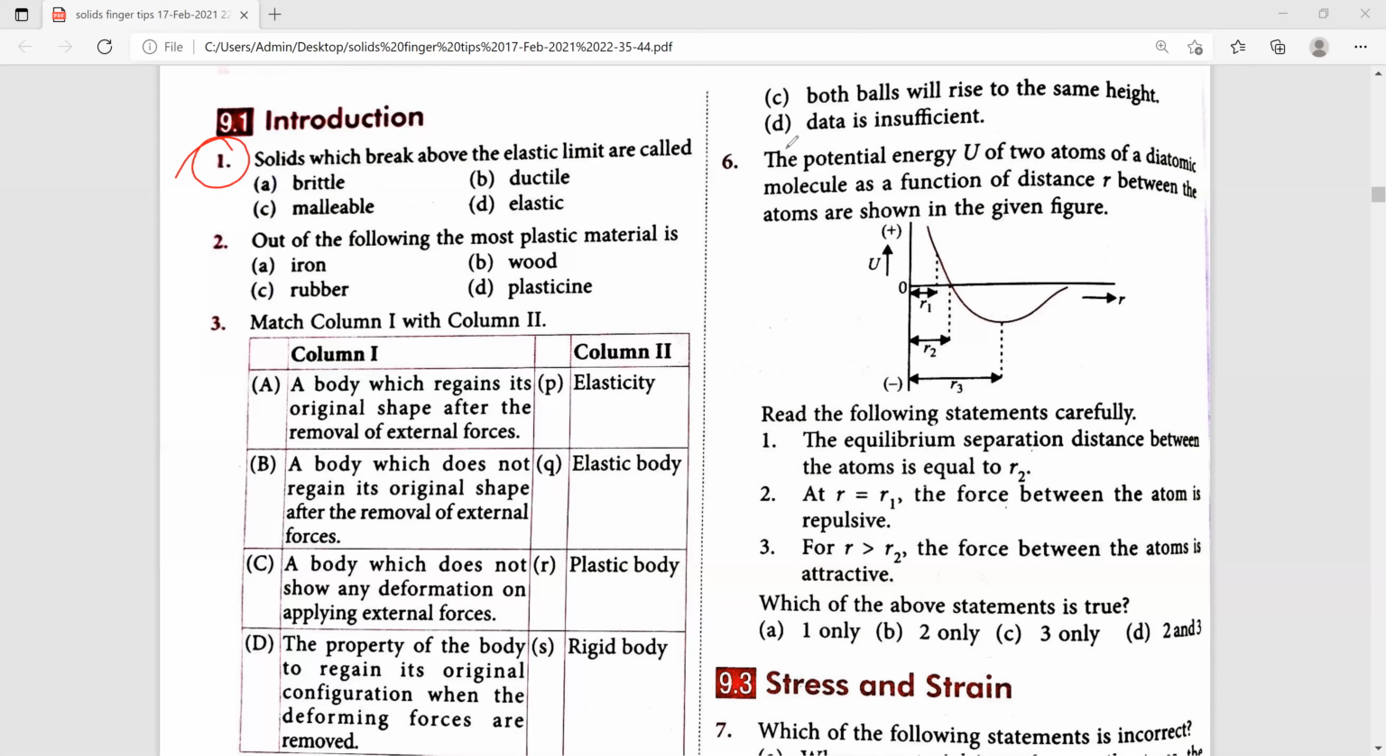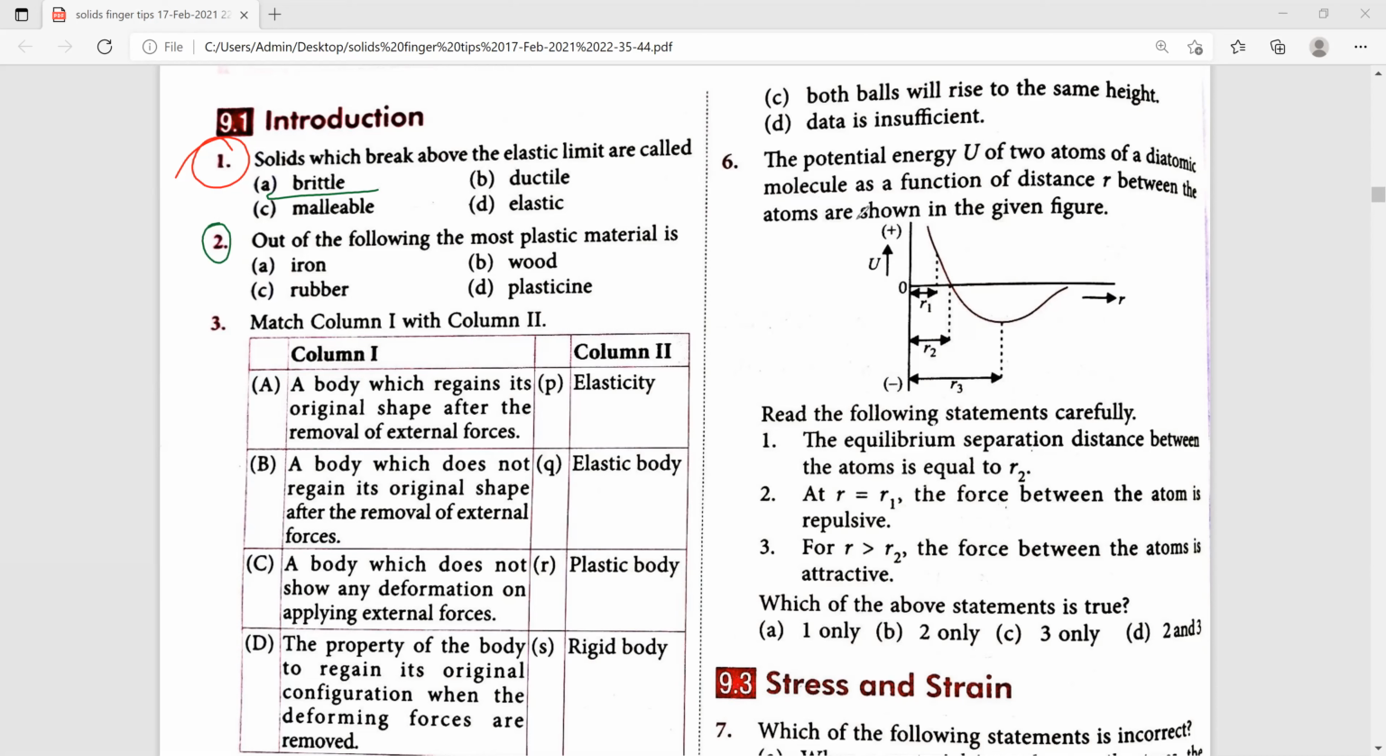So here, the first question they ask like this: solids which break above the elastic limit, what kind of property do we call that? So solids which break above the elastic limit we are going to call brittle material. Therefore, for the first one, among four options, the right answer is brittle.